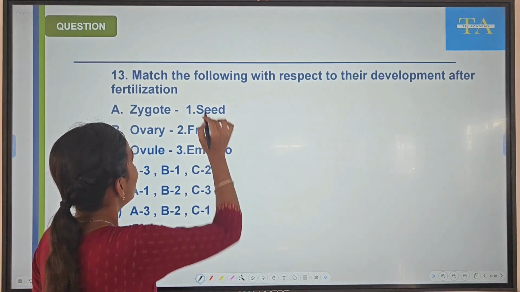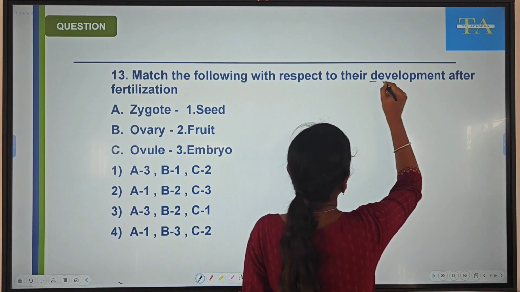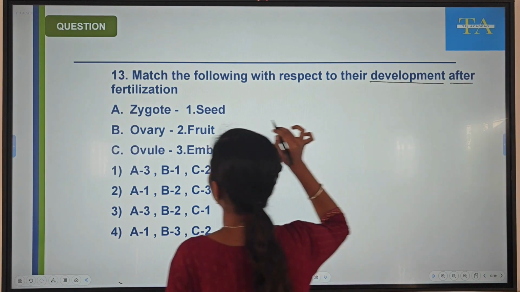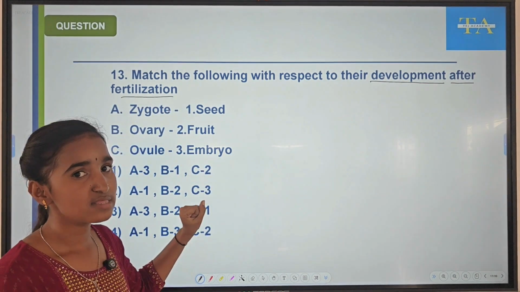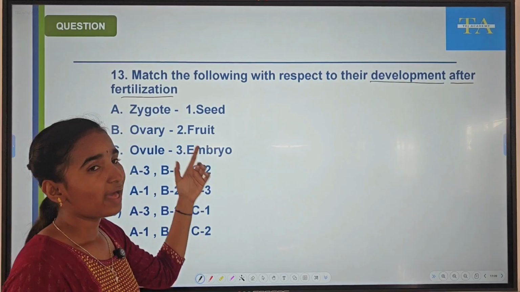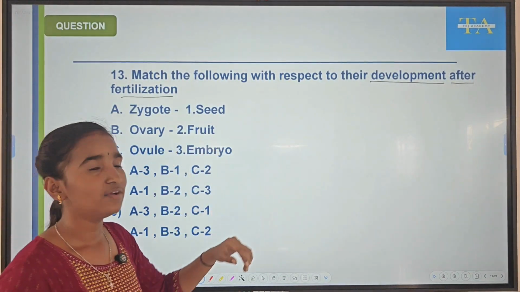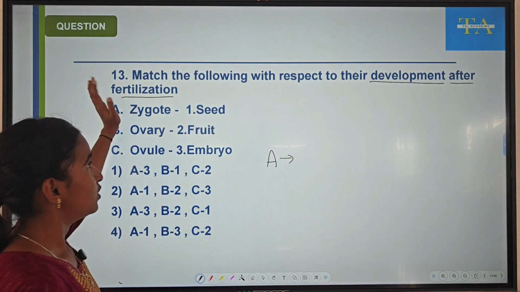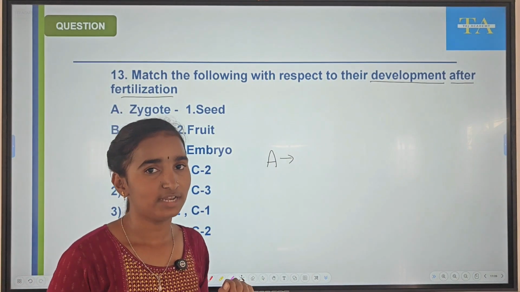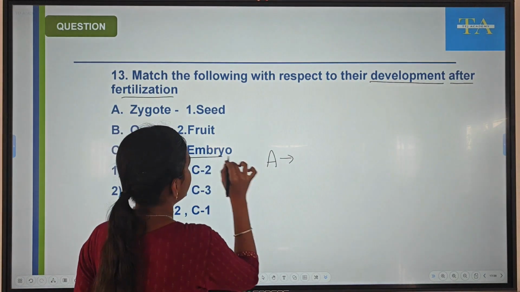13th question. Match the following with respect to their development after fertilization. Here they have given some structures, and asked us to match which other structure these will develop into after fertilization. Zygote is formed as a result of fertilization. After that, it will develop further into embryo.